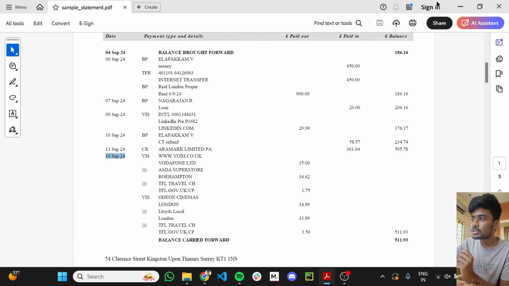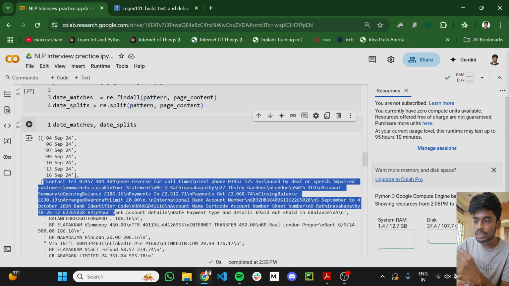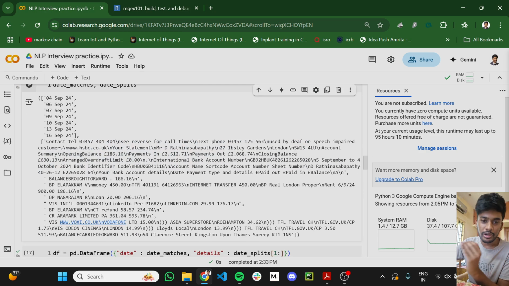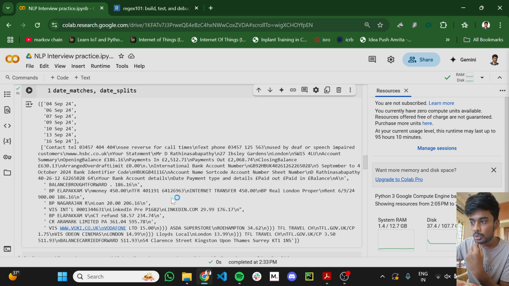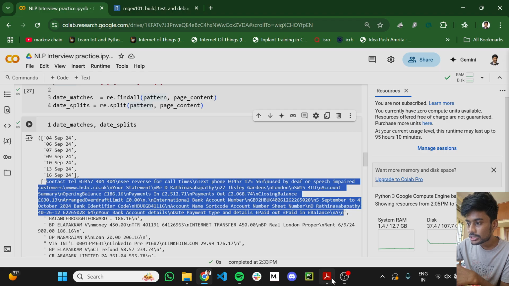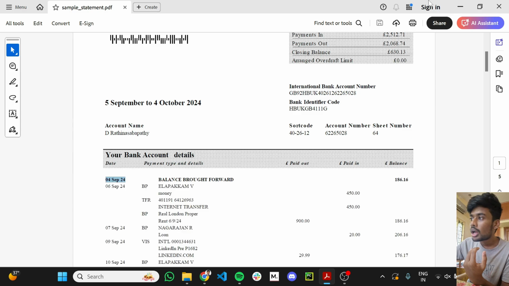Then for the contents before that date and in between those dates: this content is the one present before 4th September.